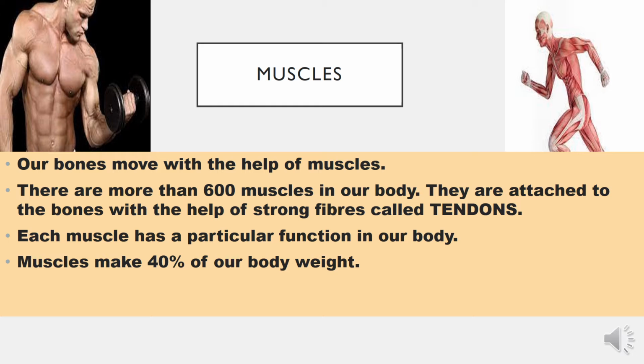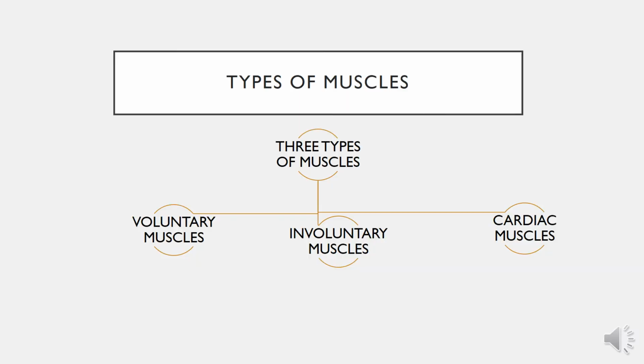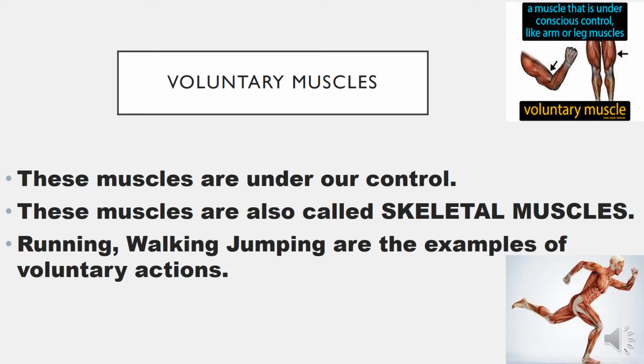Let's study the types of muscles. Muscles make 40% of our body weight. There are three types of muscles: voluntary muscles, involuntary muscles and cardiac muscles. We'll study each one of them separately. Let's start first with voluntary muscles. The name itself suggests voluntary, that means which can be done under our control.